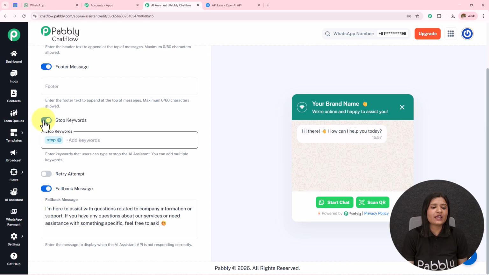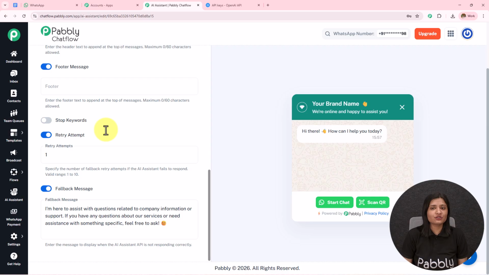Then we have this retry attempt. Now over here, when the API is not responding, the AI agent will not be able to answer the queries, and then the retry attempt is given to this AI agent and the valid range is 1 to 10. You can select the retry attempt according to your choice and preference.